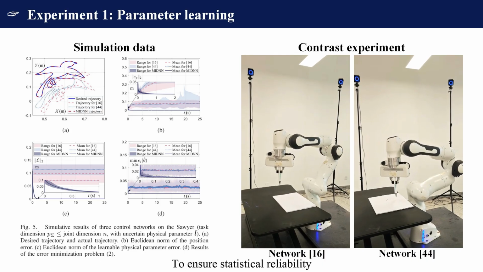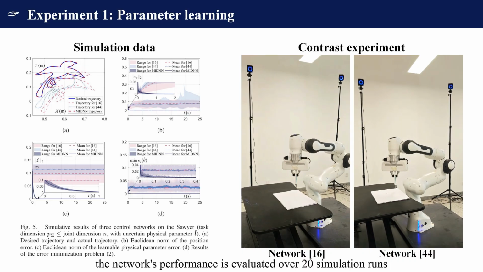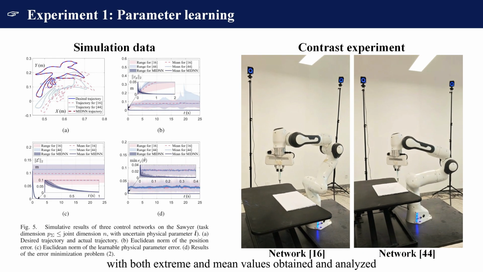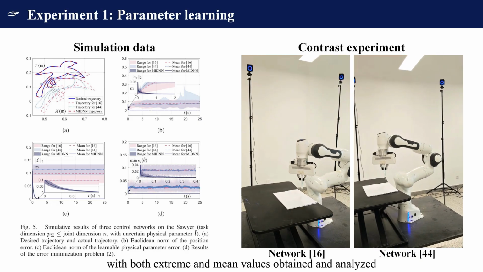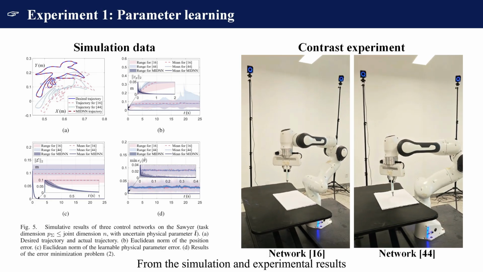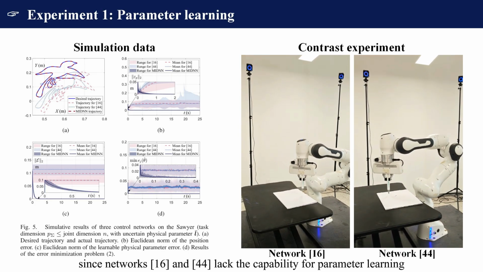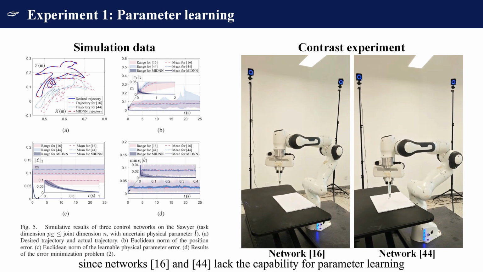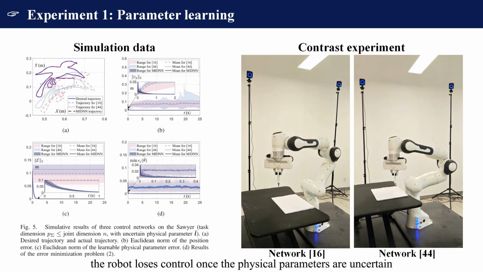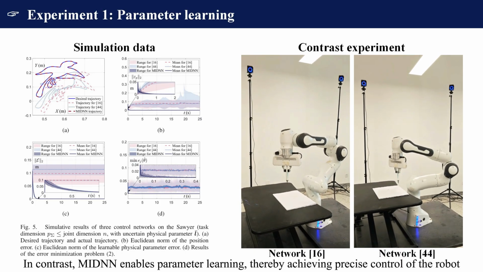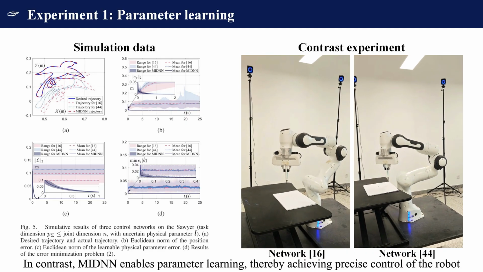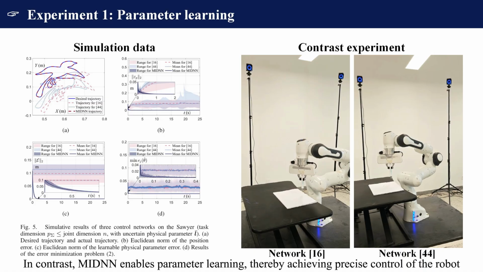To ensure statistical reliability, the network's performance is evaluated over 20 simulation runs, with both extreme and mean values obtained and analyzed. From the simulation and experimental results, it can be seen that since networks 16 and 44 lack the capability for parameter learning, the robot loses control once the physical parameters are uncertain. In contrast, MIDNN enables parameter learning, thereby achieving precise control of the robot.